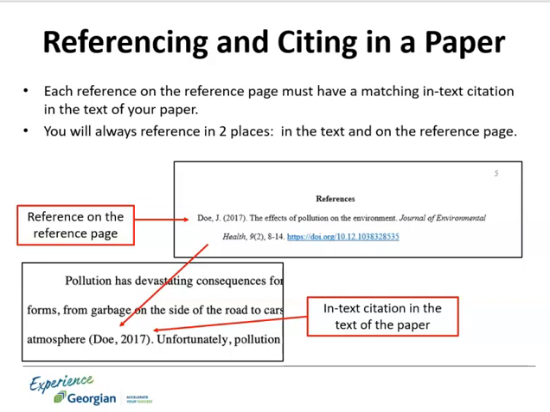The format of your reference will vary depending on the type of source your information was from. For instance, you may have used a book or a website, even a movie or some type of social media. Each different source has its own specific format, and examples for each source can be found in the APA manual and online using the Georgian College APA Citing Guide or APA Style website.